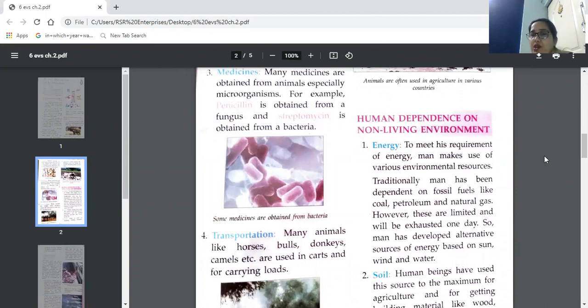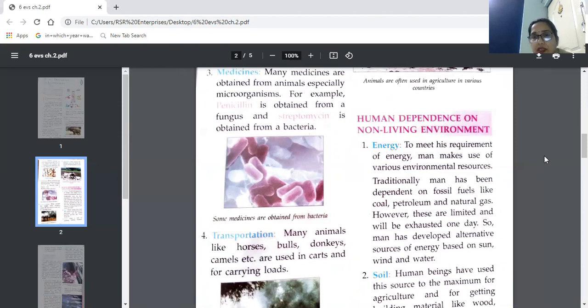Human dependence on the non-living environment. Human beings are dependent on plants and animals. Now, these are living organisms, so human beings are dependent on the living environment. That is known as biotic, and the non-living is known as abiotic. Now, let's read the first one.